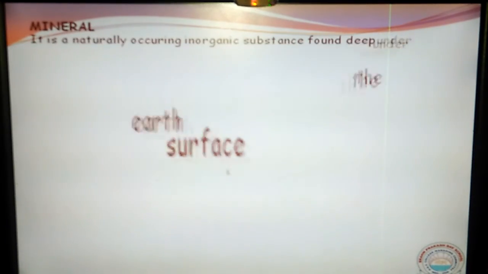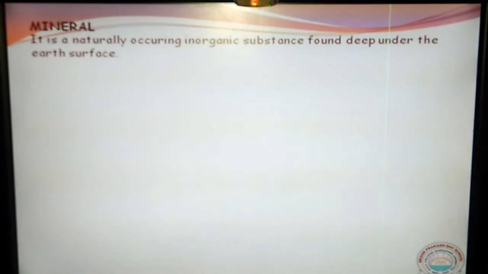Now let us see what is meant by mineral. Mineral is an inorganic substance which occurs naturally, and we get it deep under the earth crust. It is a compound of the metal which is available for us under the earth crust.